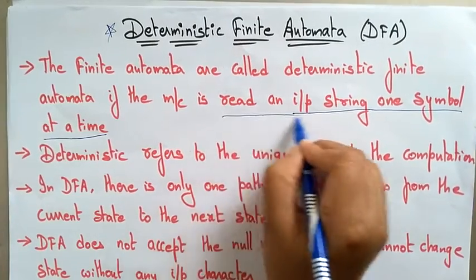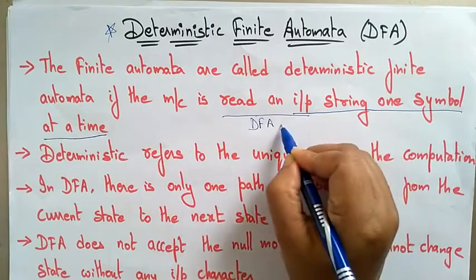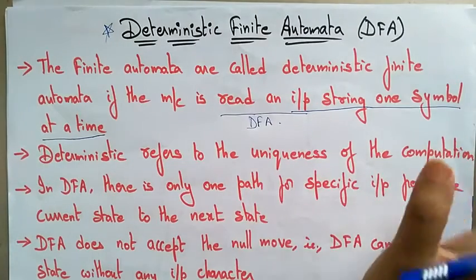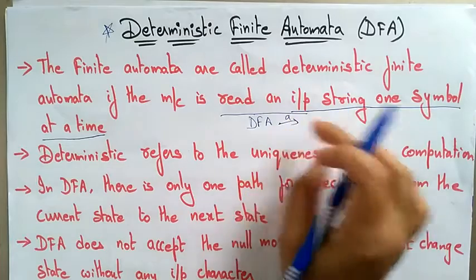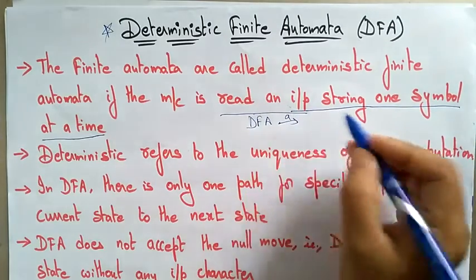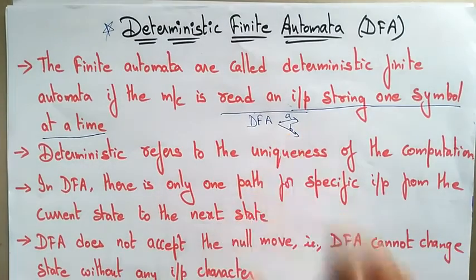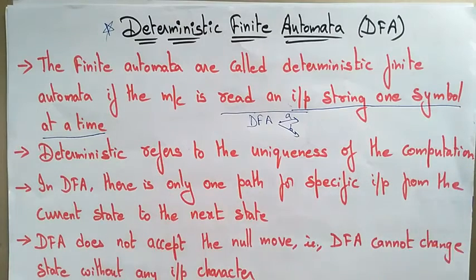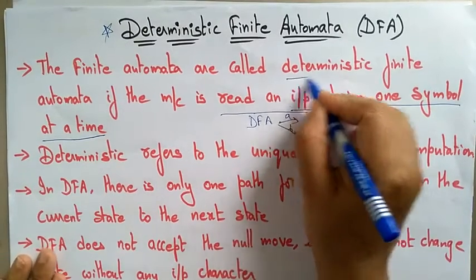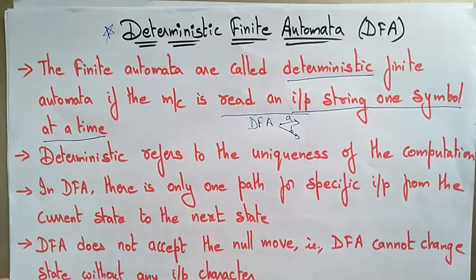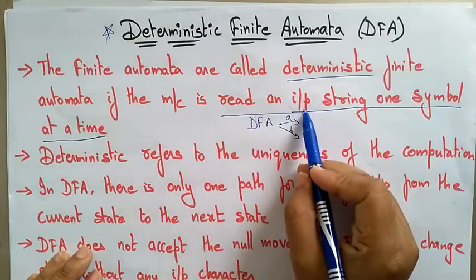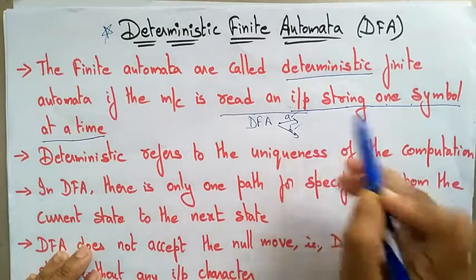Here DFA is going to read the input string one symbol at a time. Suppose if it is reading A, it will read only A, and if B, it can read only B, one symbol at a time. So there are no multiple paths, only the fixed path. Deterministic means fixed, only one way is there. It's a one way solution, either it has to be accepted or it has to be rejected.